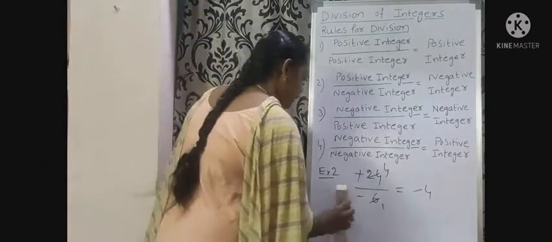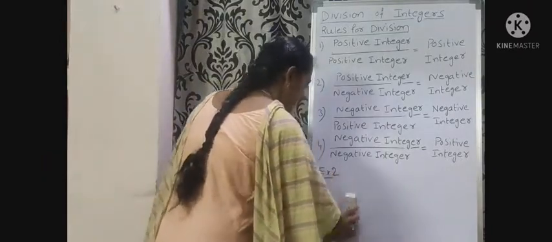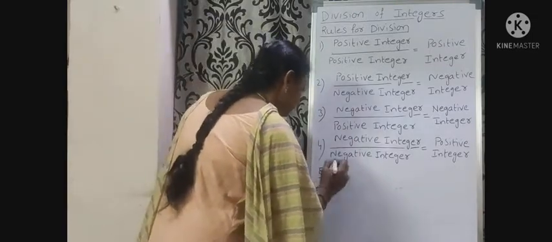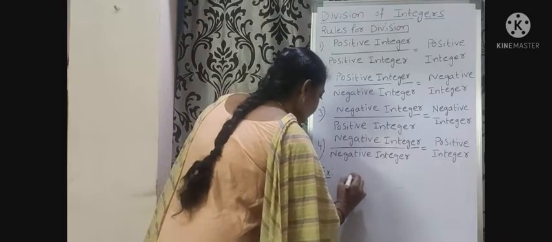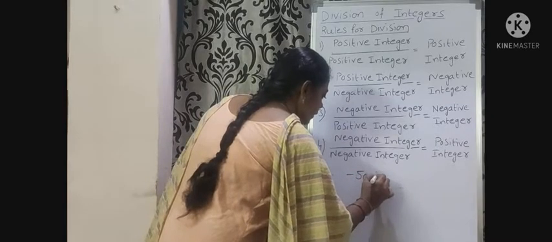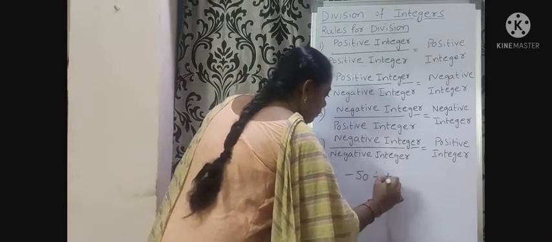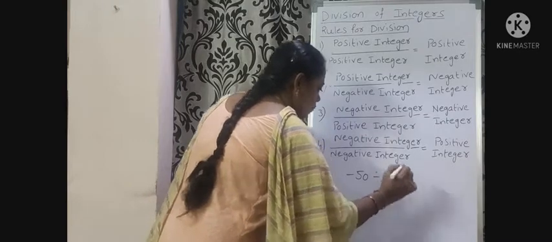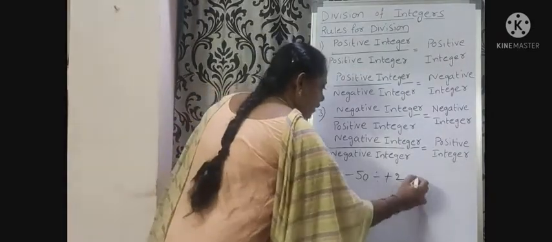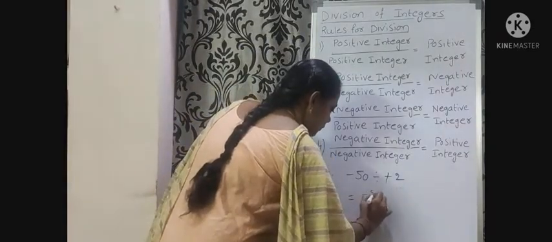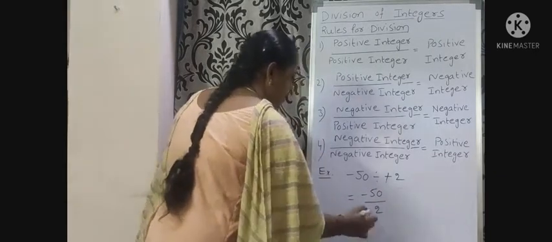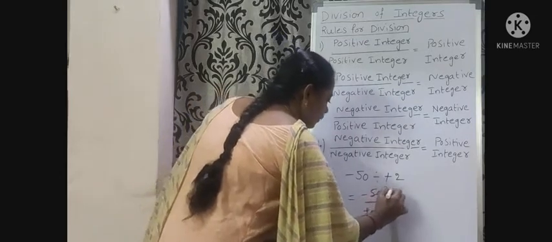We will go to another example. Minus 50 divided by plus 2 is equal to minus 50 by plus 2. 25 twos are 50.